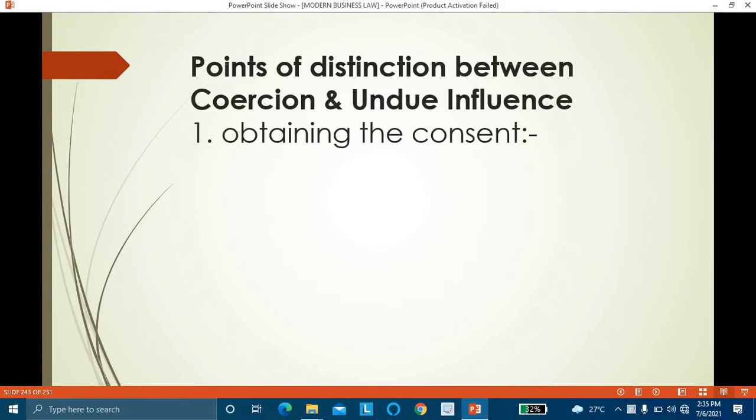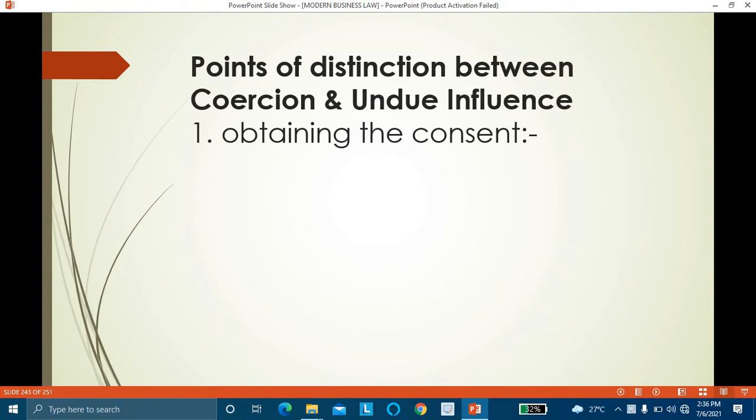In our previous class, we discussed coercion and undue influence. We have seen what is coercion and what is undue influence. From that, we are going to discuss the points of distinction between coercion and undue influence.